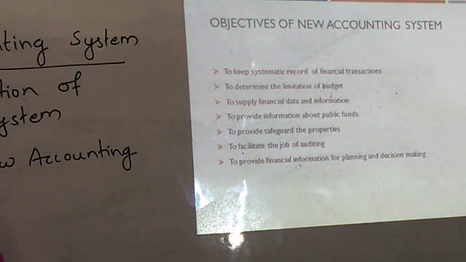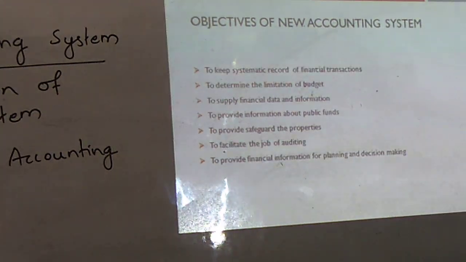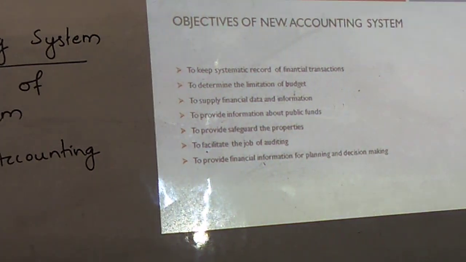In the same way, budget sheets are also prepared, and monthly statements are prepared, so that a systematic record of the financial activities related to government revenue and expenditures can be recorded in the different books of account. And next one is to determine the limitation of budget.